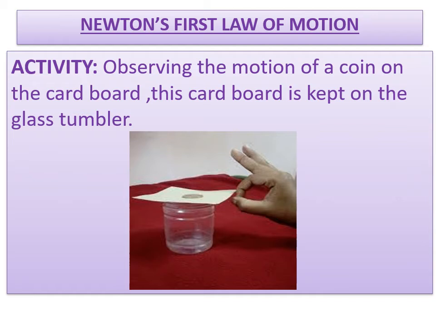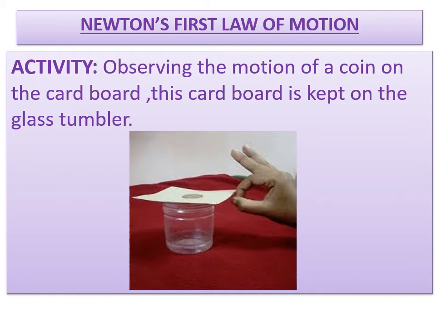When you are applying a force on the cardboard, see the picture, you have to give a blow to the cardboard or the paper which is kept on the glass tumbler. When you give a blow on this cardboard, the coin will not come out with the paper. The coin wants to remain at rest because we are not applying any force on the coin.